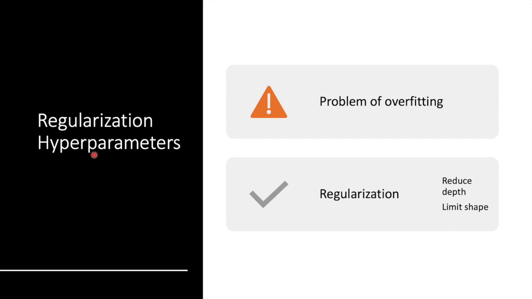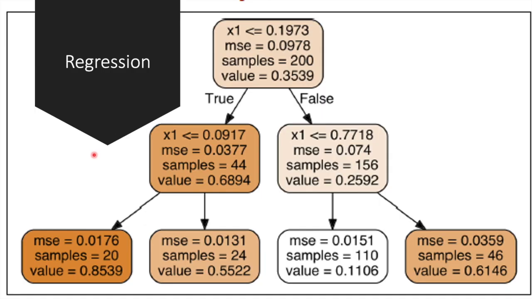For example, the minimum number of samples a node must have before a split, or the minimum number of samples a leaf node must have, or the fraction of the total number of weighted instances, or the maximum number of leaf nodes, or the maximum number of features that are evaluated for splitting each node. So these could all be used to somewhat restrict the shape of the tree so we avoid the overfitting problem.